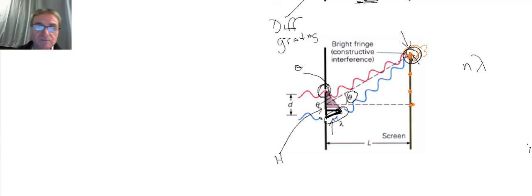Well, the sine of an angle is equal to the opposite side divided by the hypotenuse. So the opposite side is equal to the hypotenuse times the sine of the angle. The hypotenuse in this case is the letter d.